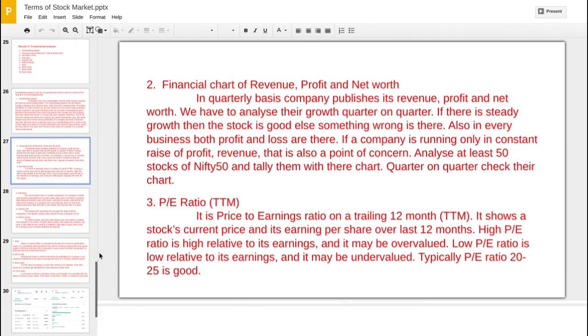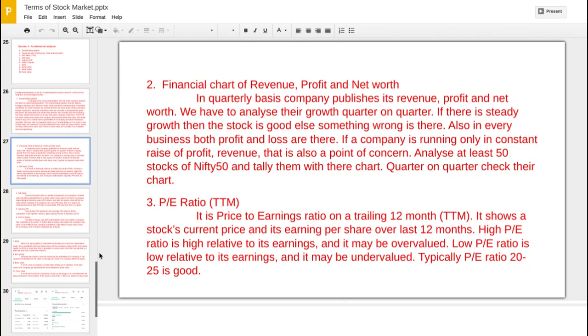Then coming to the financial chart of revenue, profit and net worth. So what is that? On a quarterly basis, a company publishes its revenue, profit, and net worth, and we have to analyze their growth quarter to quarter. According to the SEBI guidelines, retail investors are investing our money in that company, so it is the duty of that company to show us their net worth, their profit, their revenue. They can't hide it from the investor because they are taking money from us.